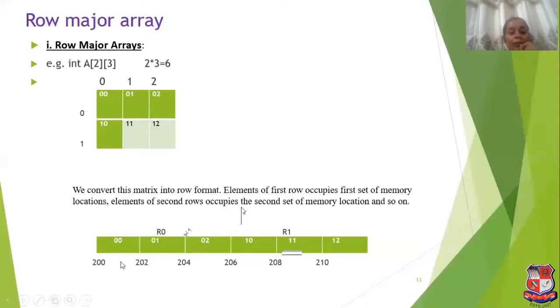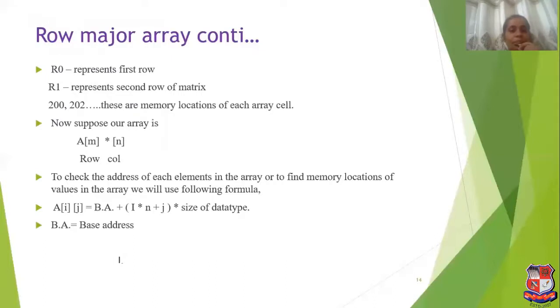So here the base address is defined, that is for integer 200, 202, 204, 206, 208 and 210. R0 represents the first row and R1 represents the second row. And 200, 202, 204, these are the base address or memory location of every cell.